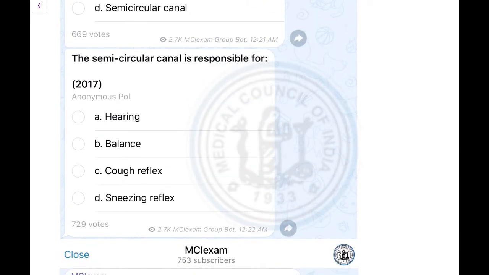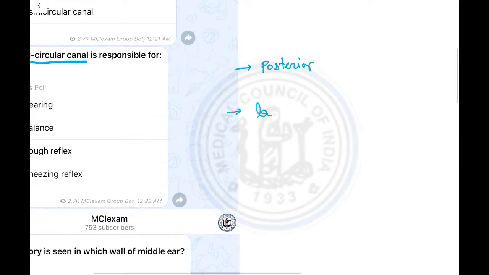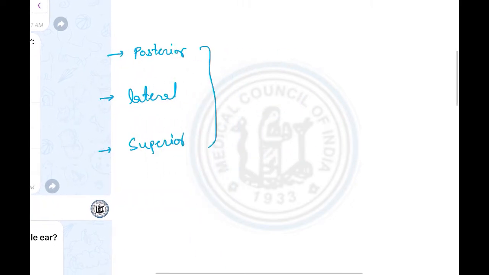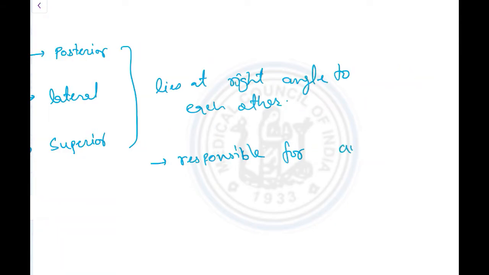Second question, the semicircular canal is responsible for, as you know, there are three semicircular canals. First one is posterior, second one is lateral, and third one is superior. These all three canals lie in planes at right angles to each other. It is responsible for balancing angular acceleration.